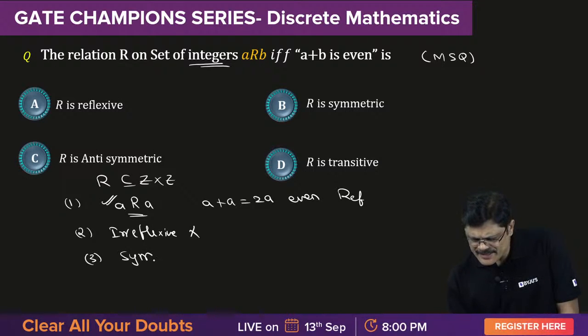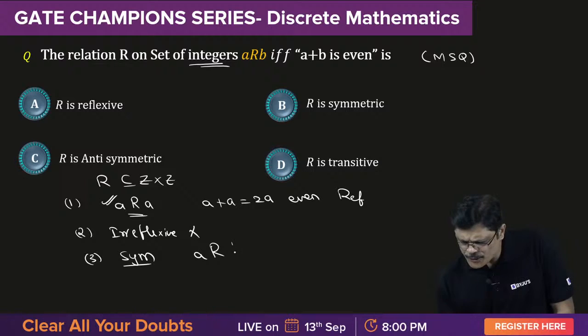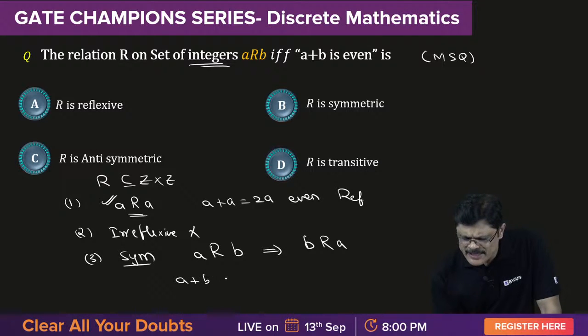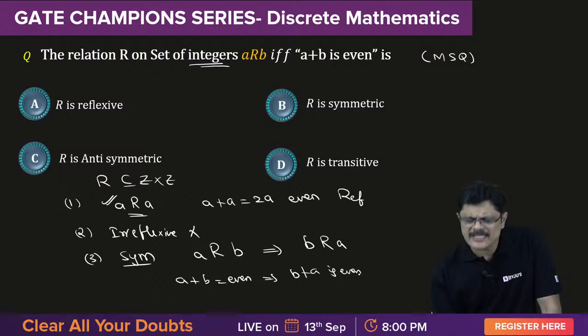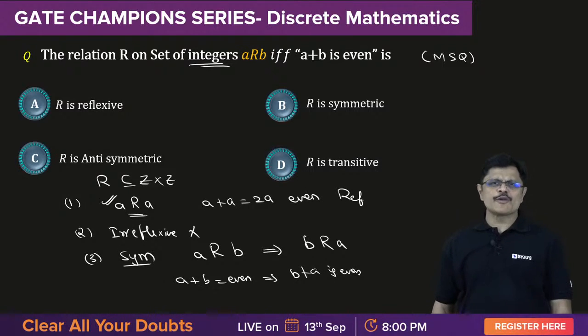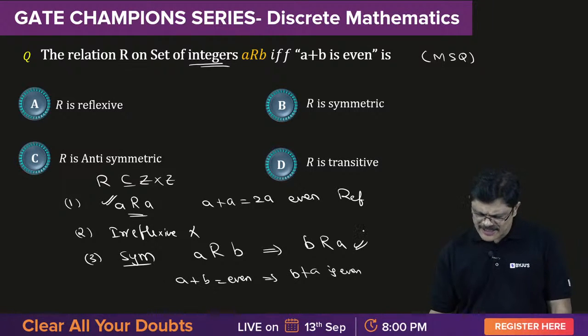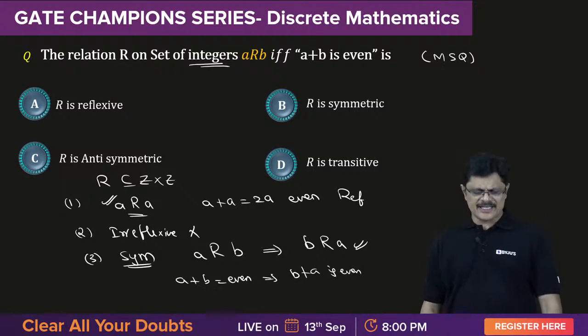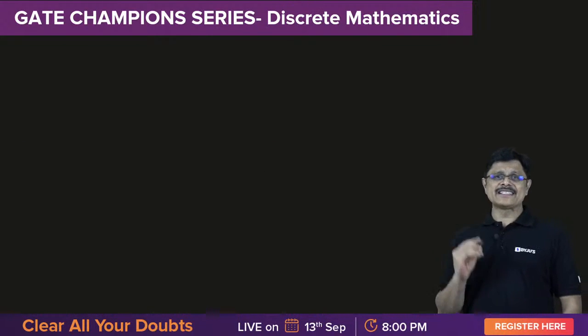Next one, symmetric. What do you mean by symmetric, sir? If you take A related to B, you have to prove B related to A. Of course, it is obvious because A related to B means A plus B is even. That means B plus A is also even. Whenever A plus B is even, B plus A also will be even. So obviously this is satisfied. Therefore it is symmetric.